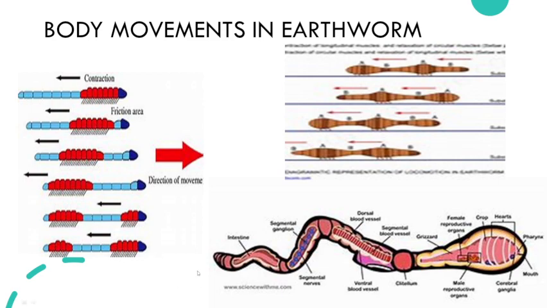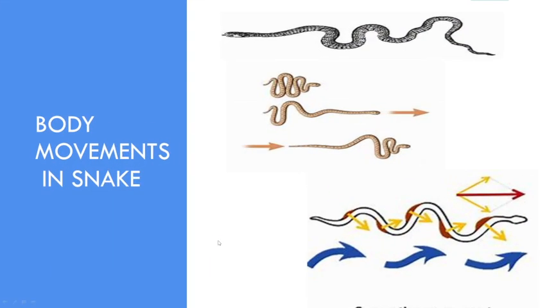And now see the next one, it is the snake. In the snake, how does the movement occur? And how is the snake's body? They have a long body. See how long it is.